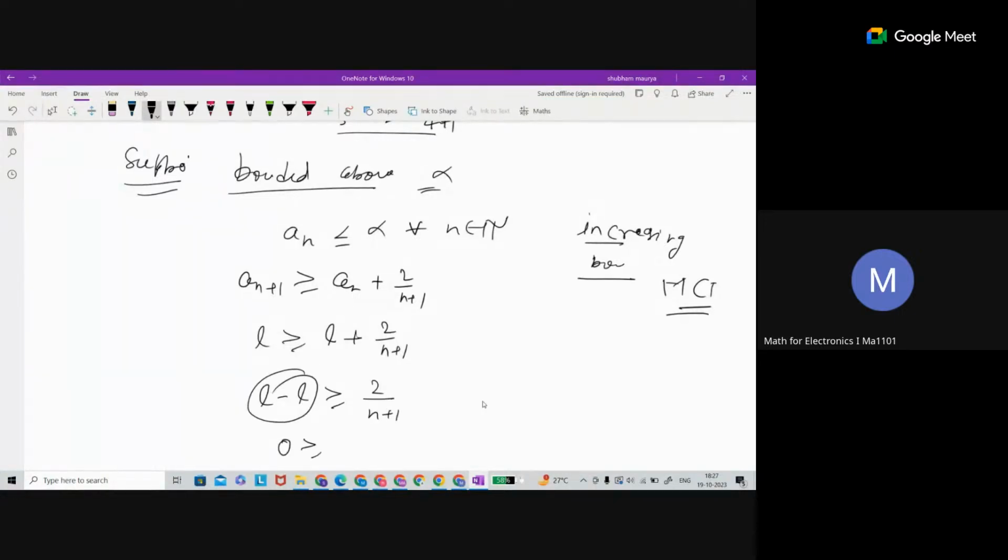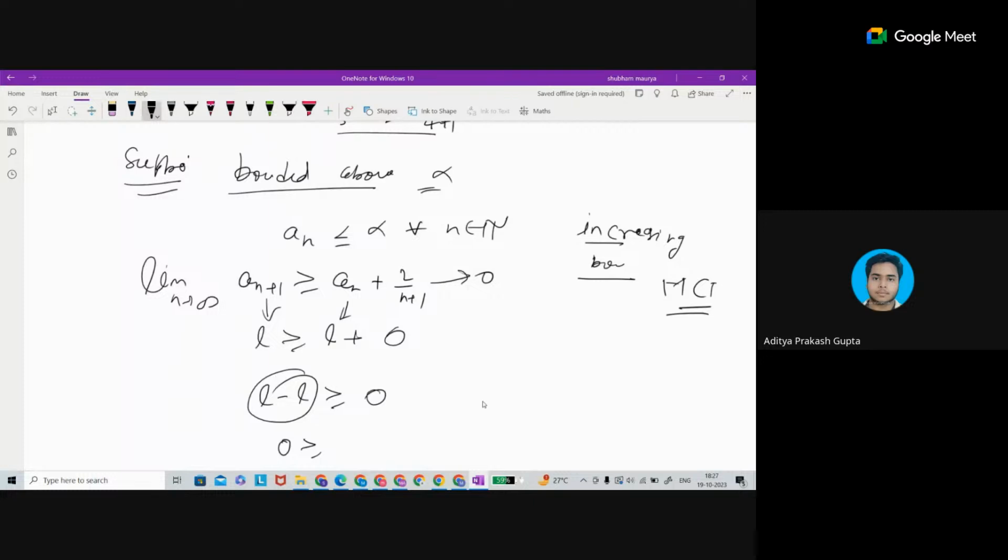This is going to be 0. If we take the limit on both sides, n goes to infinity, so this goes to L, this goes to L, this goes to L, this goes to 0. So, okay, we are not reaching a contradiction. This is 0 greater or equal to 0, so this is a true thing.